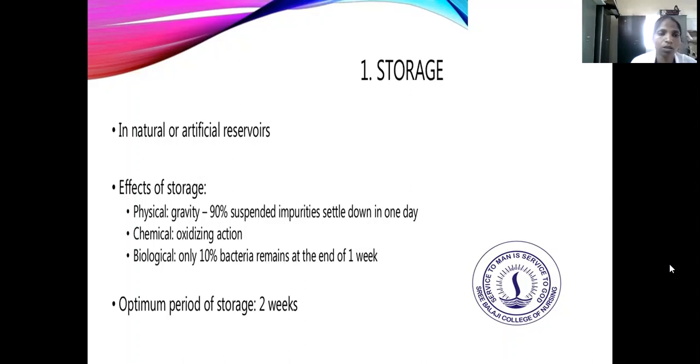Storage has three effects: physical, chemical, and biological. Physically, by gravity, 90% of suspended impurities settle down in one day. Chemically, there is oxidizing action. Biologically, only 10% of bacteria remain at the end of 1 week. The optimum period of storage is 2 weeks.